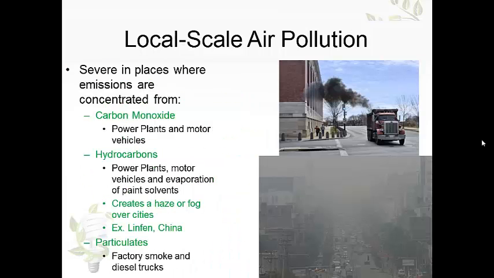All right, let's talk about the local scale now. So there are several places where emissions are very severe and concentrated. All right, so let's talk about these three things here. So one is carbon monoxide, where power plants and obviously lots of motor vehicles are located. Second is hydrocarbons that are produced from power plants, motor vehicles, and actually the evaporation of paint solvents. This creates a haze or essentially a fog over a city.